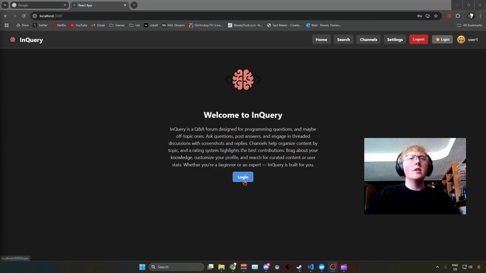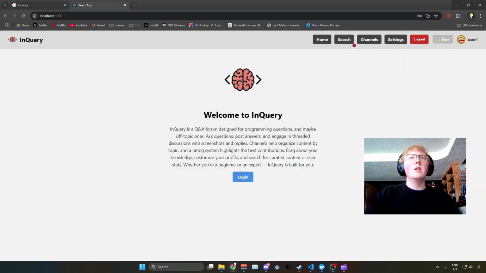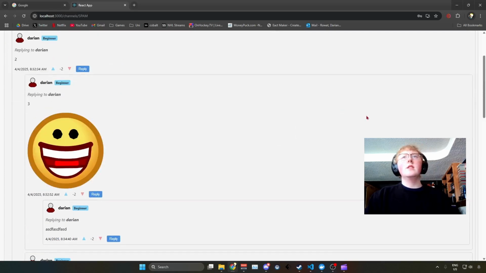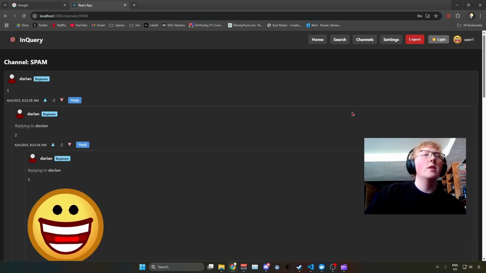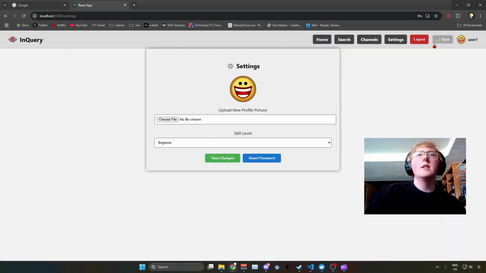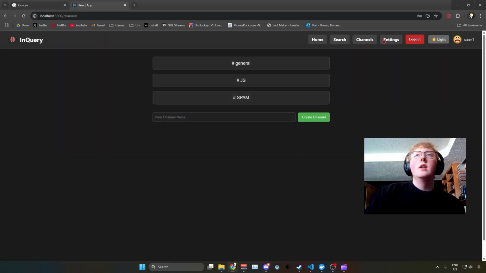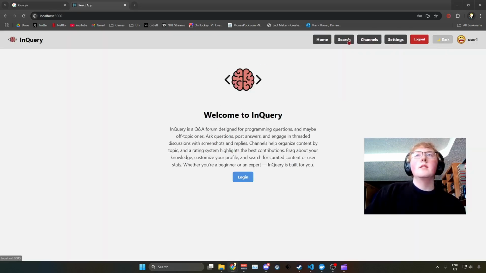Another useful feature I figured I should add is a dark mode and light mode toggle. So you can see here, if you want to switch to light mode, you can go over to channels and see all these. Oh, but nah, I don't really like that, so I can go back to dark mode. This applies to every page. Every page has dark mode and light mode settings.